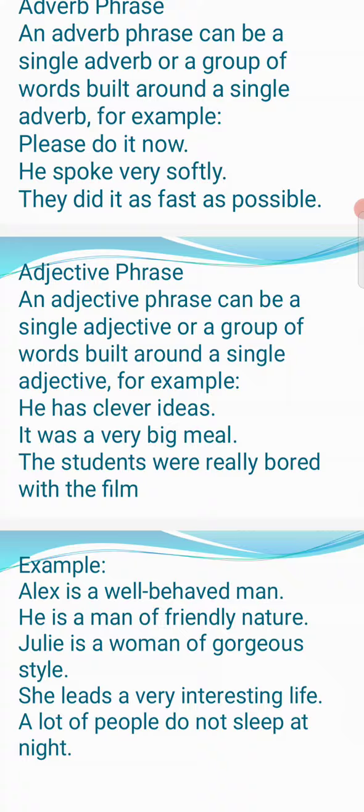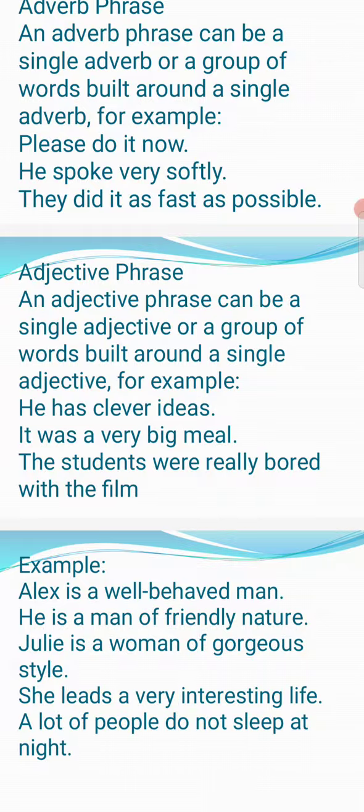These are the different kinds of phrases: some describe the adjective, some give meaning to the adverb, some give meaning to the noun. These are the different types of phrases.